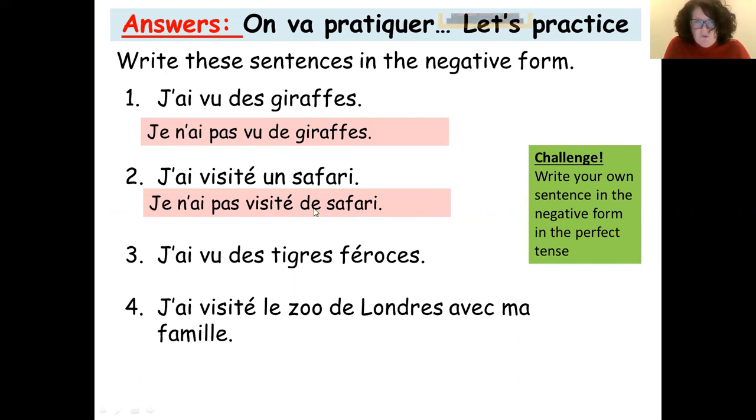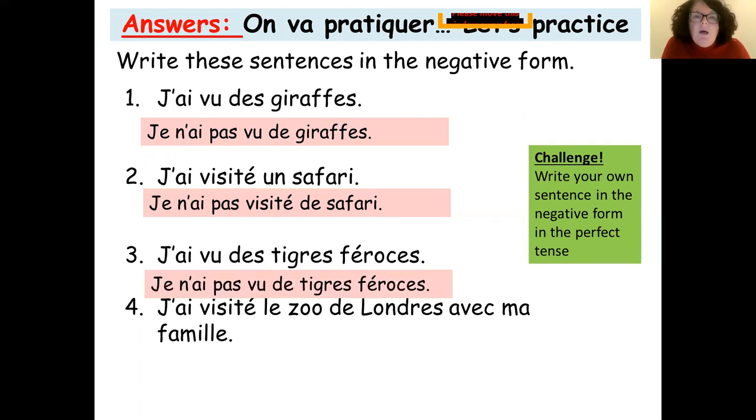So again, we have to use de there. Did you get your ne and pas before and after the verb avoir? Okay, c'est très bien. J'ai vu des tigres féroces, which is I saw ferocious tigers. The negative would be je n'ai pas vu de tigres féroces. I did not see ferocious tigers.